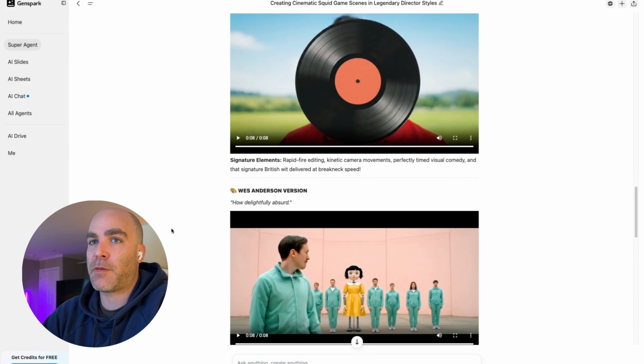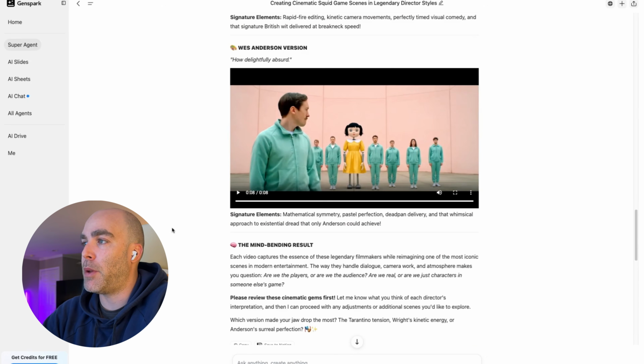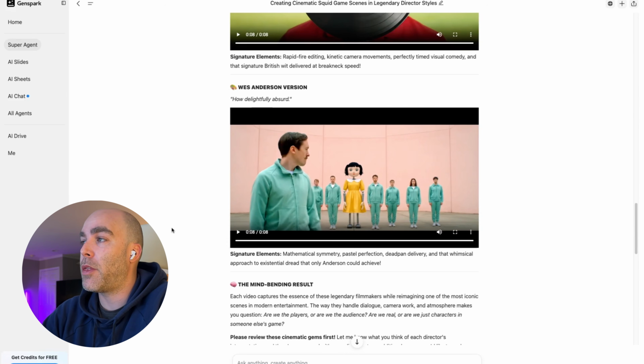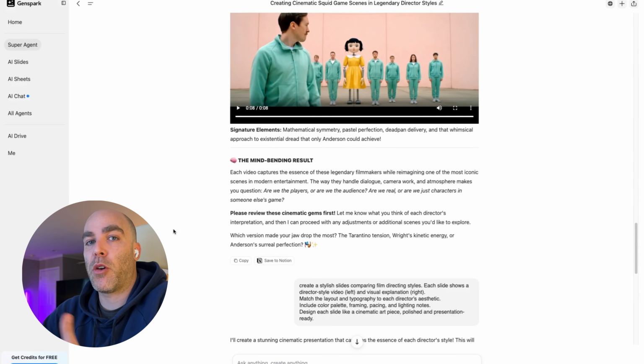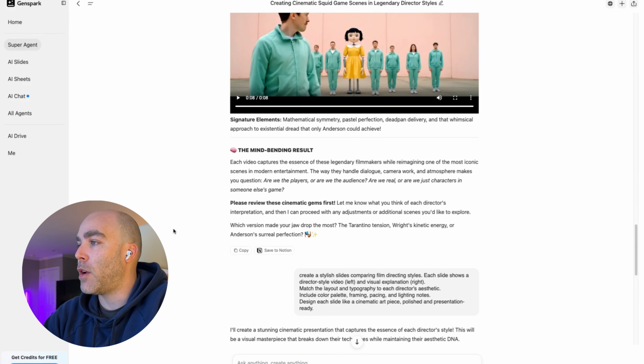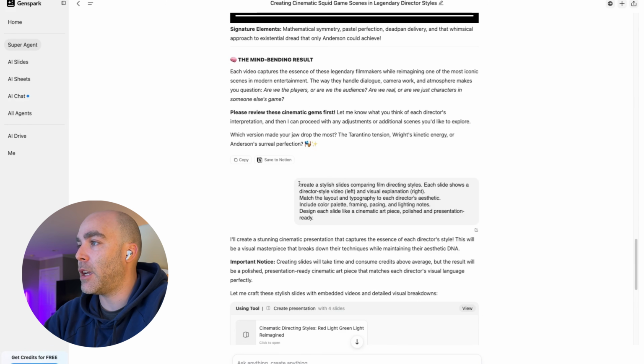I wanted to push this video out quickly to show the capabilities of VEO3 now with the GenSpark AI super agent. So that way you could use this for your own purposes as well. So if I scroll down through here, what I asked it here is create a stylish slides comparing film directing styles. And we had the video on the left and then explain what the AI did in the video on the right to create it.